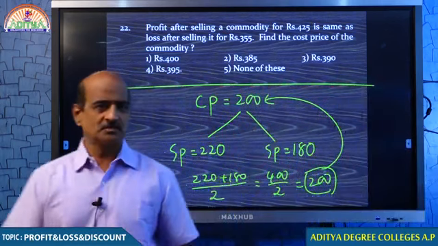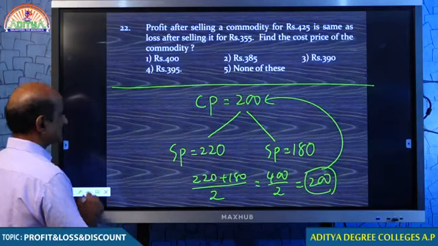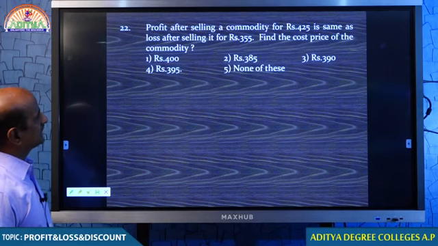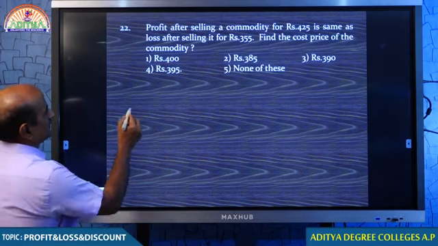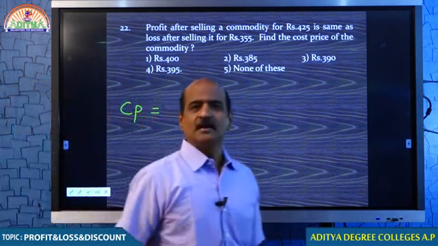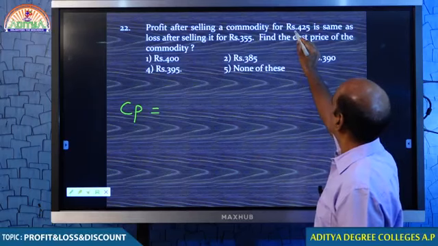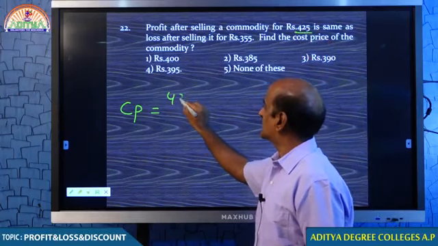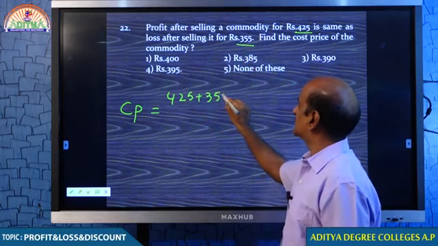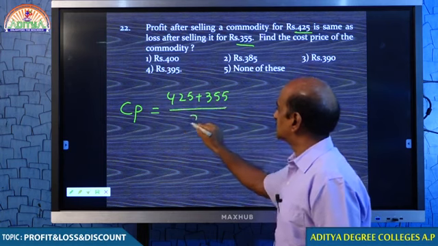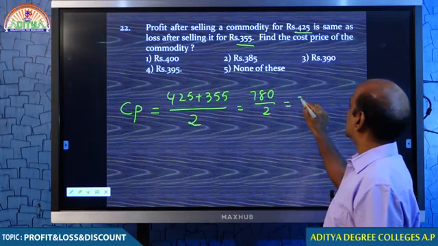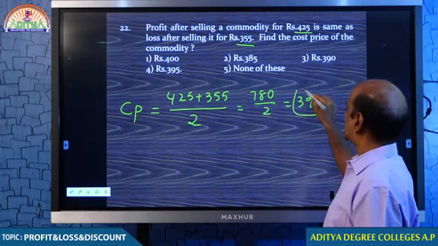Come on students, please come to the point. Look at the question. Profit after selling a commodity for 425 is the same as loss after selling it for 355. Find the cost price. Whenever this question is given to you, the simple technique, my dear students: 425 plus 355, you add these two values and divide by 2. 780 by 2, your answer must be 390.